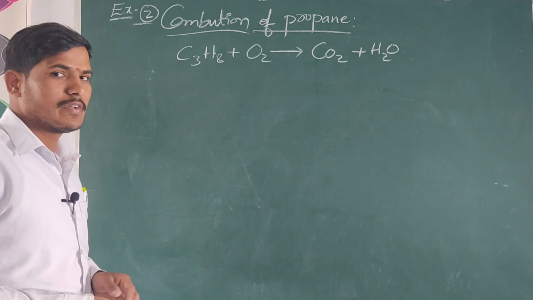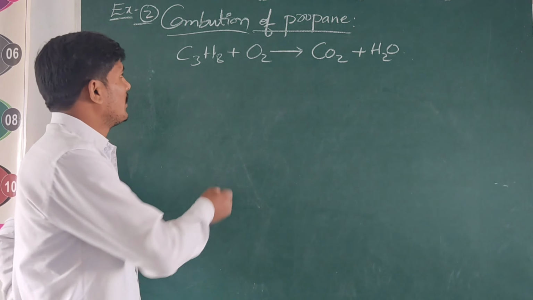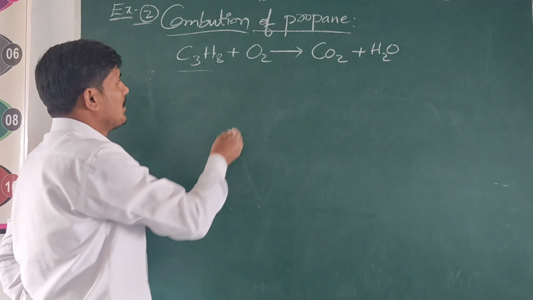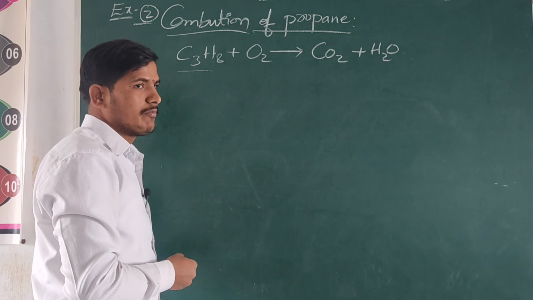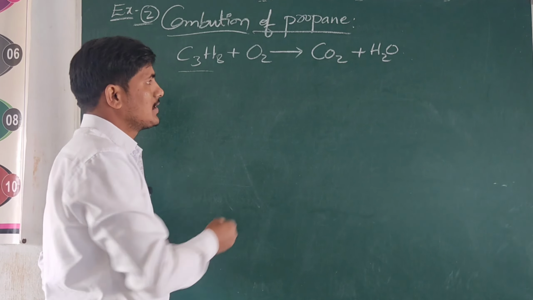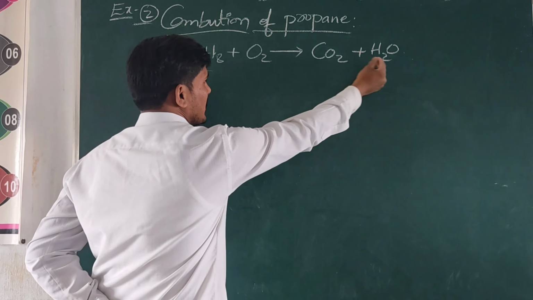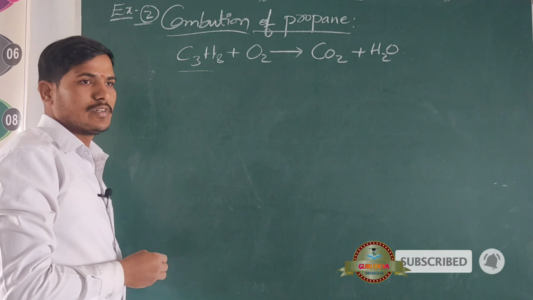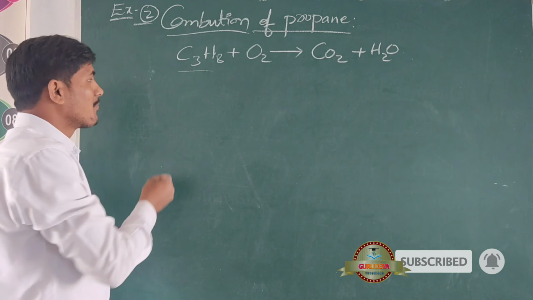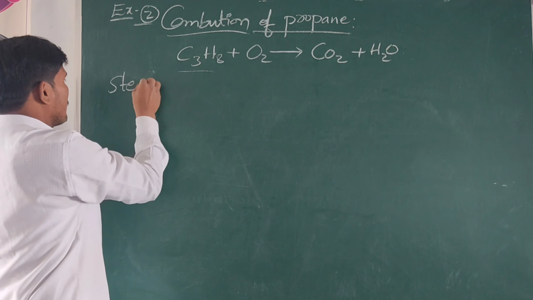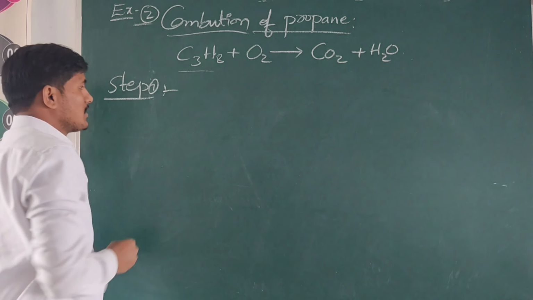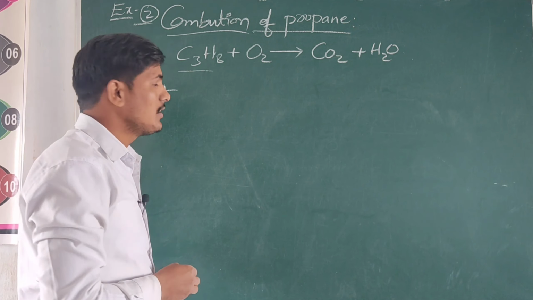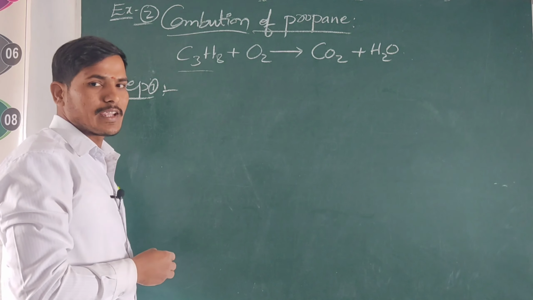This equation we need to balance. Here take C3H8, which means propane. When propane burns in the presence of oxygen, it produces carbon dioxide and water molecules. Here, by using the 4 following steps, we need to balance the equation. First, step 1: in this step we write only the molecular formulas of the substances involved in the chemical reaction.